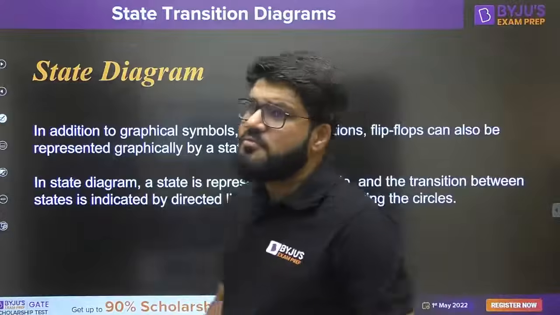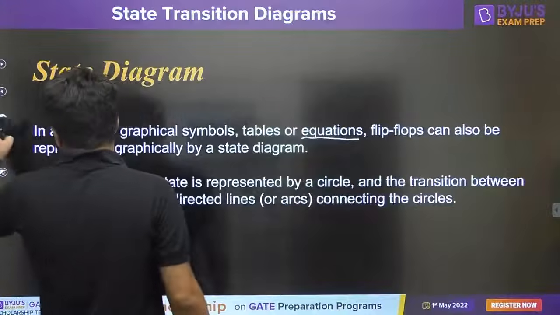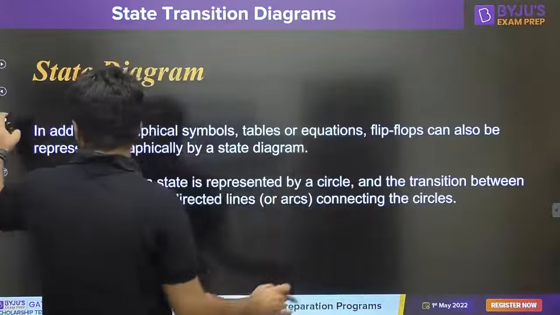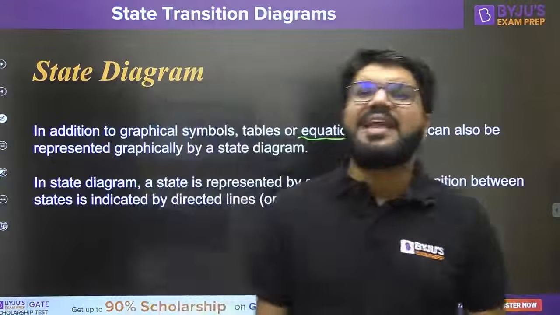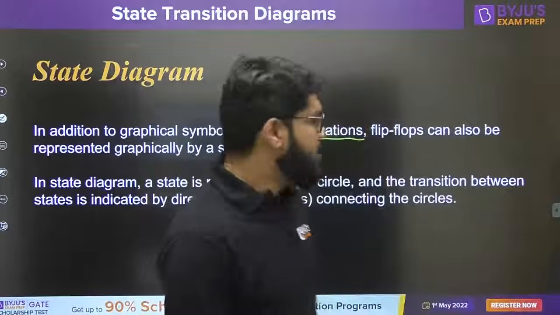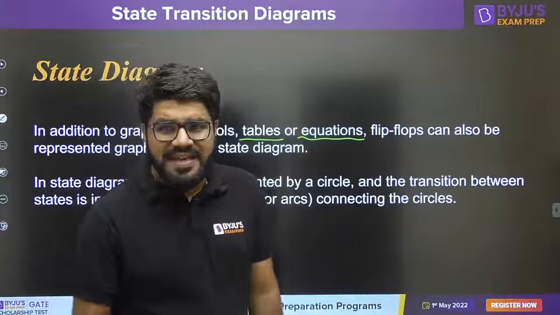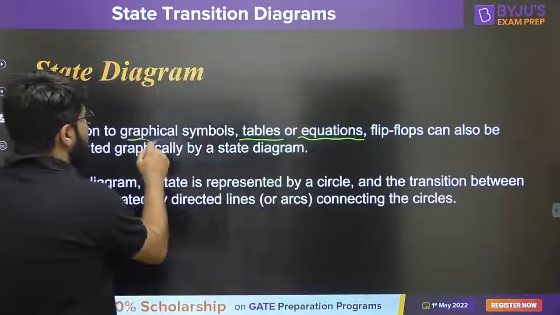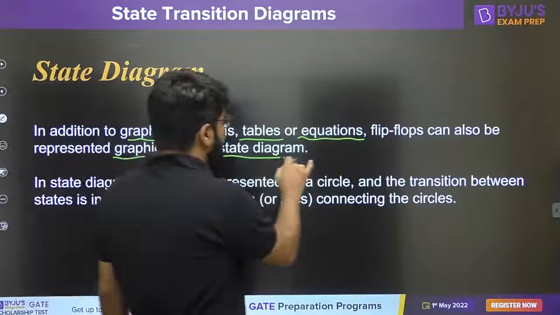Now guys, state diagram. Whatever we have been discussing for flip-flops so far was either the equation, which we call the state transition equation, characteristic equation, or next state equation, or in terms of tables, the characteristic tables, also known as next state tables, or they were represented in the form of graphical symbols. But flip-flops can also be represented graphically by a state diagram.